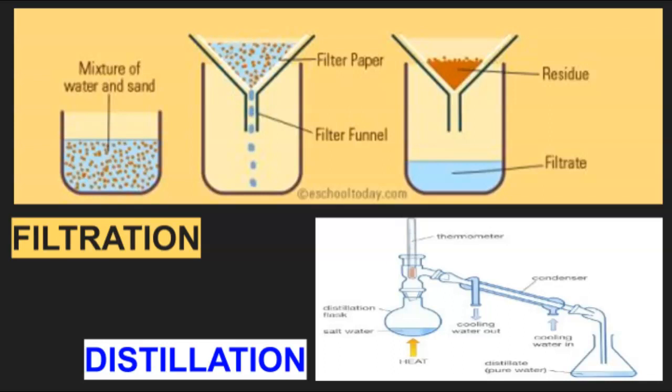The water is heated until it changes from a liquid to a gas. That gas is then cooled and it changes back to a liquid as it cools, which is collected in a separate container. Boiling can separate fresh water from seawater because the water has a much lower boiling point than the compounds that are dissolved in the seawater. These compounds are left behind in the original container and are made mostly of salts in this case.